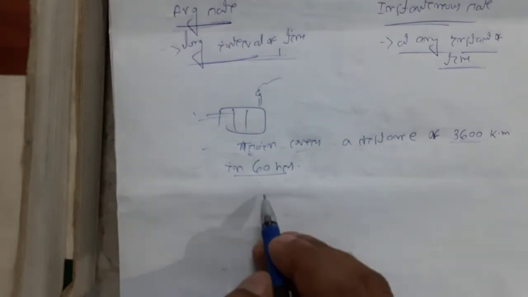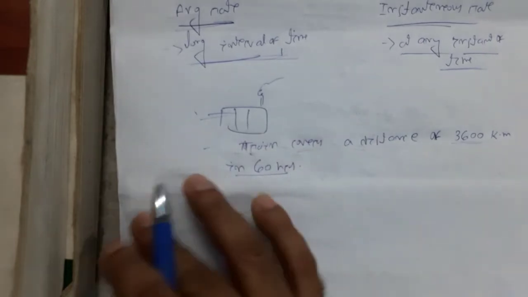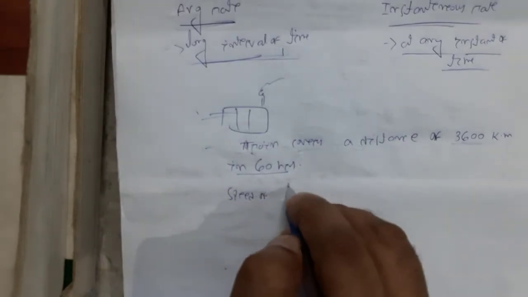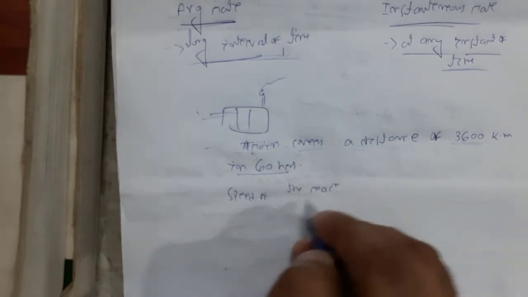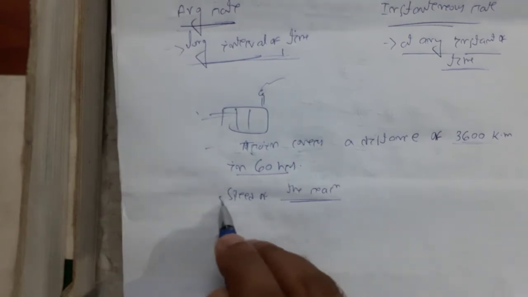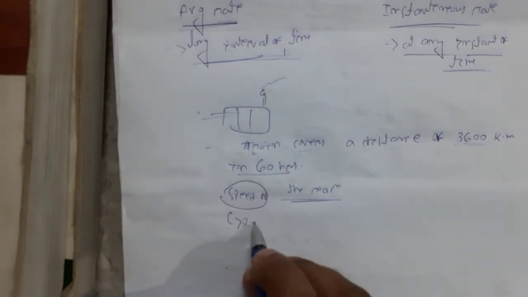Then what is the speed of the train? This speed is the rate. I can say rate.